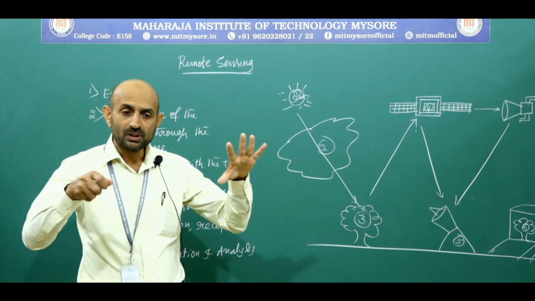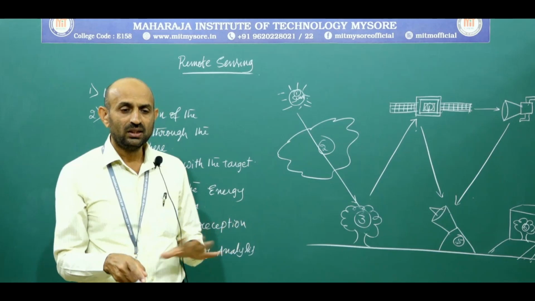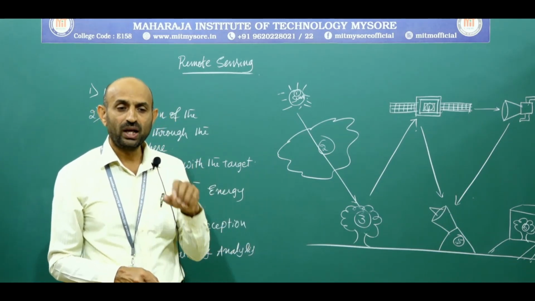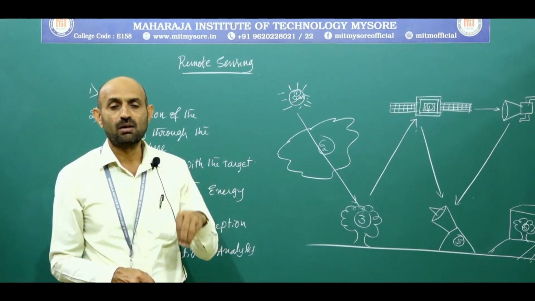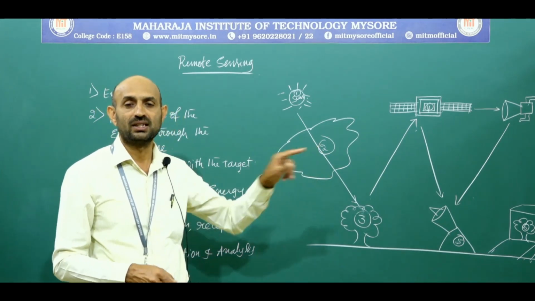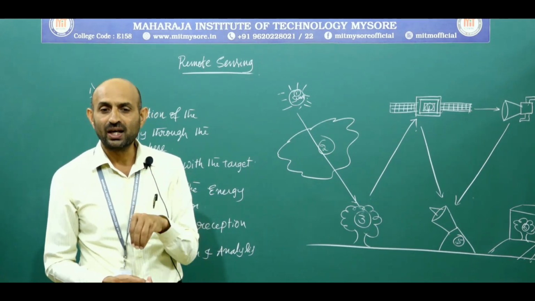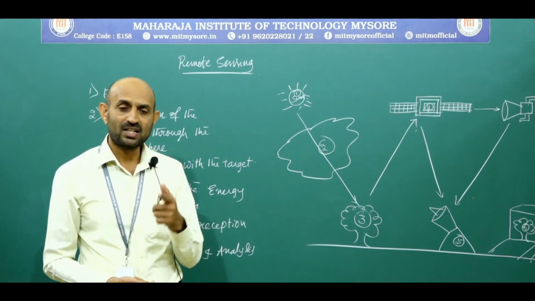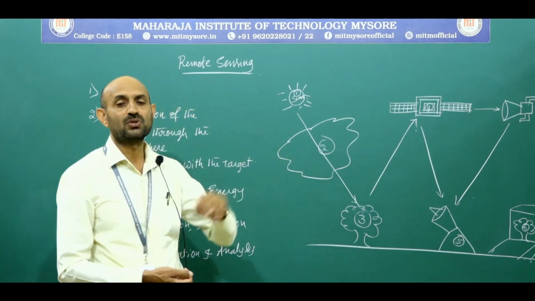For example, in Mysore city, in the total area, to identify how much area has been built only for human settlement can be assessed with the help of remote sensing data. How much area has not been utilized for construction, even though the site has been allotted, can be identified with this remote sensing data.